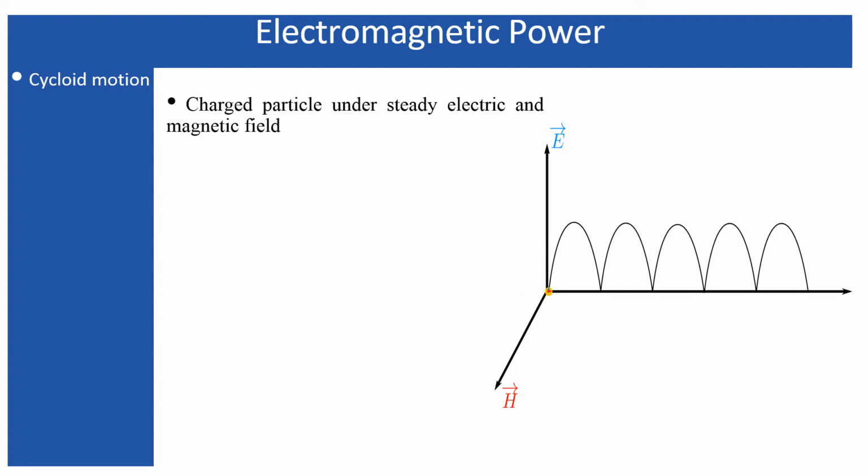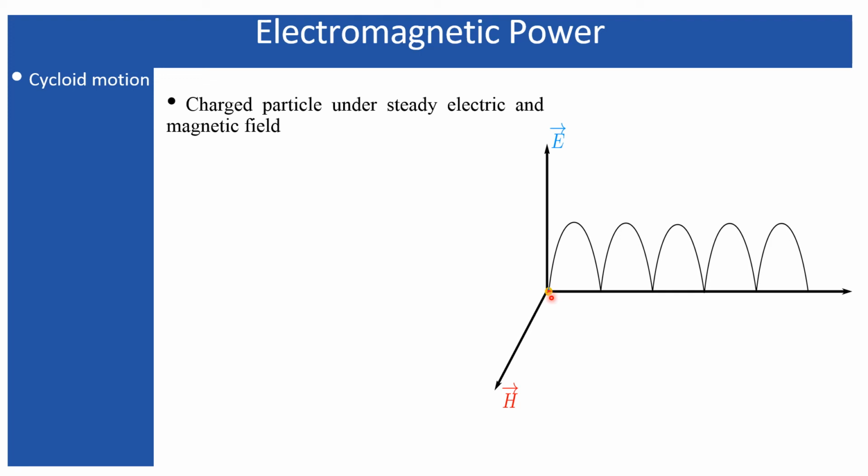In my opinion, a cycloid motion may be the best example to make you understand the electromagnetic force, and that is why I am revisiting the topic once again over here. A steady electric field I have placed along the vertical direction, and a steady magnetic field is placed along the horizontal direction, while a particle is placed at the origin of the system, which is initially at rest. Now, since the velocity is zero at the initial time, the magnetic field will not apply any force on this particle. However, the electric field will apply a force, and due to this steady electric field, the particle gets accelerated along this vertical direction.